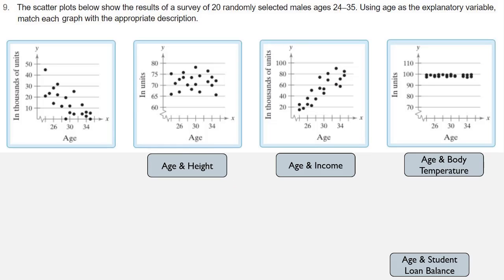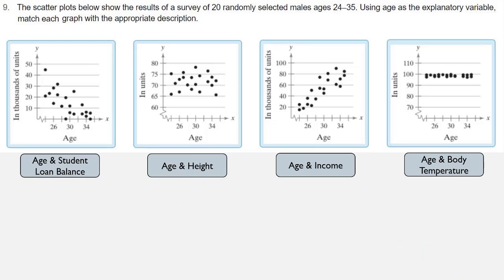And that just leaves one, age and student loan balance. And when you look at that graph, it's in thousands of units and people borrow thousands of dollars. But as the age increases, that tends to go down because people are paying off their loans. So the older you are, generally the less student loan balance you'll have. Not always, but that does work most of the time. So the age and student loan would go with this first graph. And that's your answer.